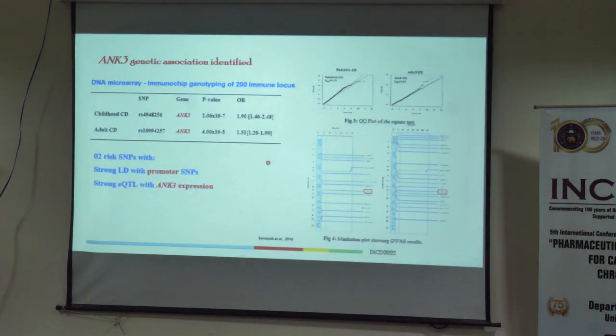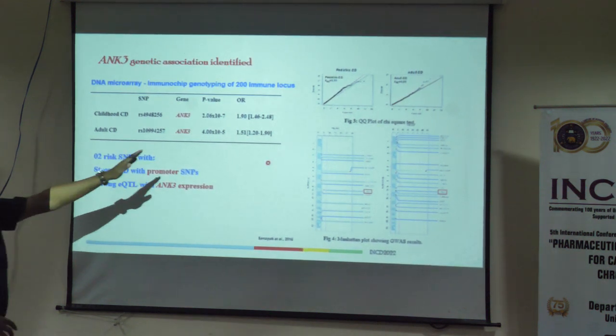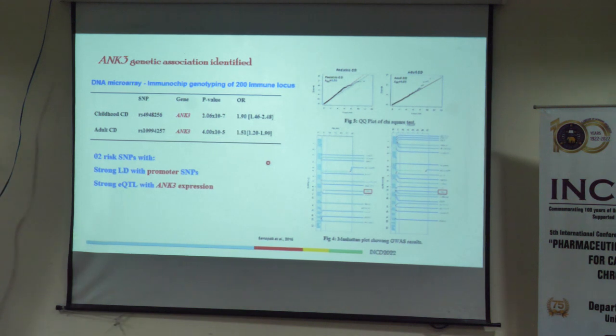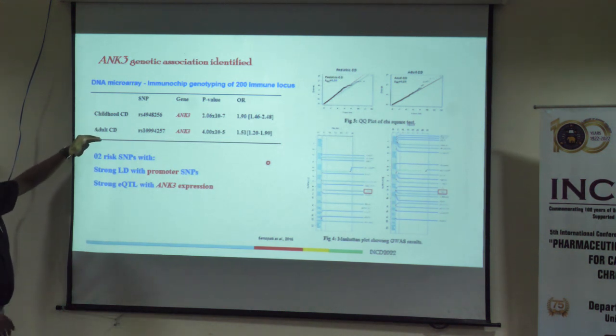So when we are talking about different extraintestinal manifestations, we did a microarray study, and we looked at more than 200 genetic loci to find out genes which are implicated in celiac disease. I will not go through those graphs, just summarizing our finding in juvenile and adult celiac disease. Why we segregated juvenile, childhood: because childhood celiac disease has much more of a genetic component, because CD is a complex disease where genetic and environmental players play a role together. So in childhood, there is a much larger genetic component than in adult celiac disease.